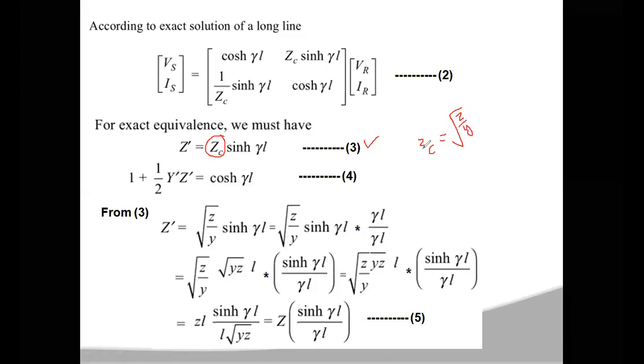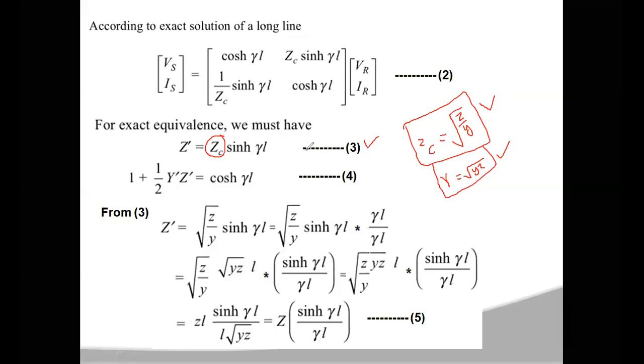We also got this in the previous lecture, along with another parameter, gamma, the propagation constant, which is represented as the square root of small yz, or zy. You have to remember these two: this is the characteristic impedance, this is the propagation constant.